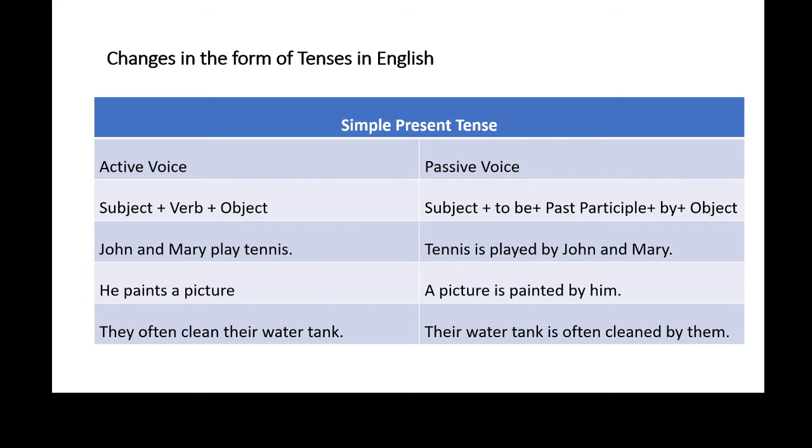So it is the verb that determines the tense of the sentence. So obviously the verb is in present form here. In active form, if it is simple present tense, the active voice sentence structure is subject plus verb plus object. When we convert this sentence into passive voice, the structure would be subject plus to be plus past participle of the main verb plus by plus object.